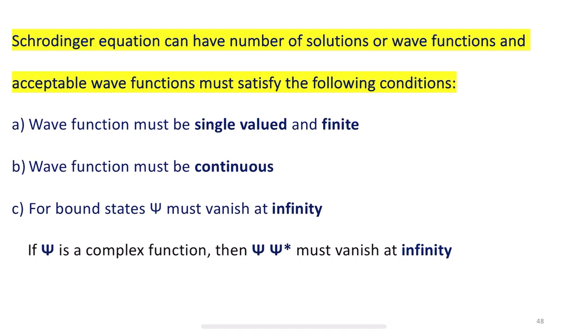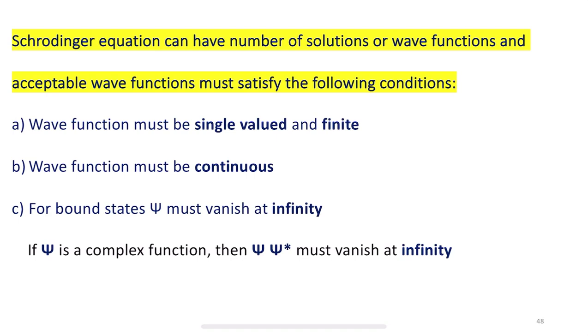Satisfying the above conditions, the Schrodinger equation yields significant solutions for certain values of the total energy E. These values are called eigen values. These are the conditions which have to be followed by the wave functions to understand the Schrodinger wave equation, which can have a number of solutions.